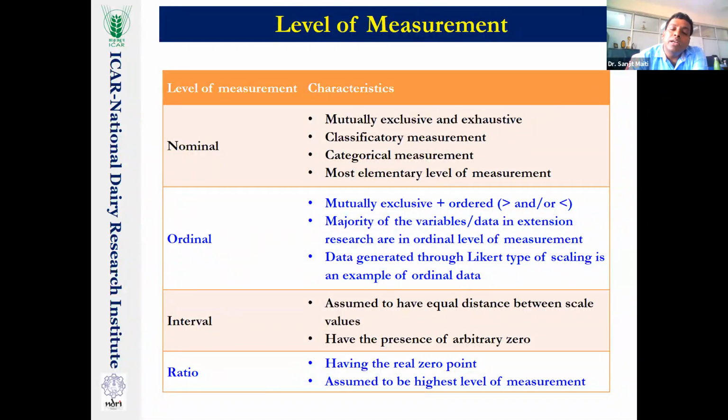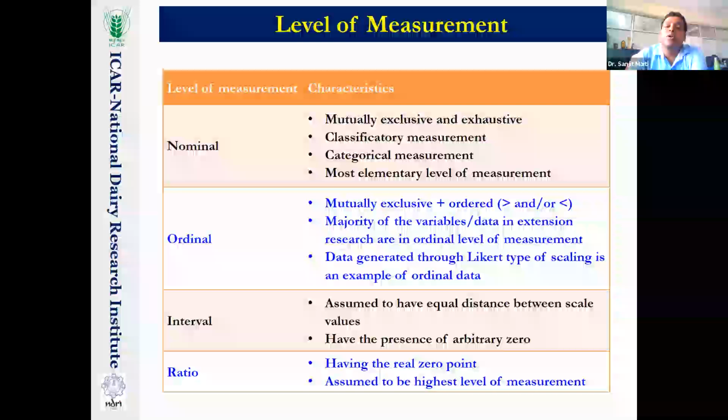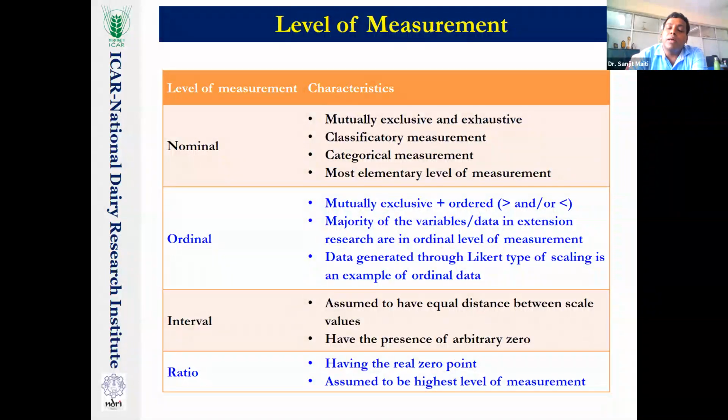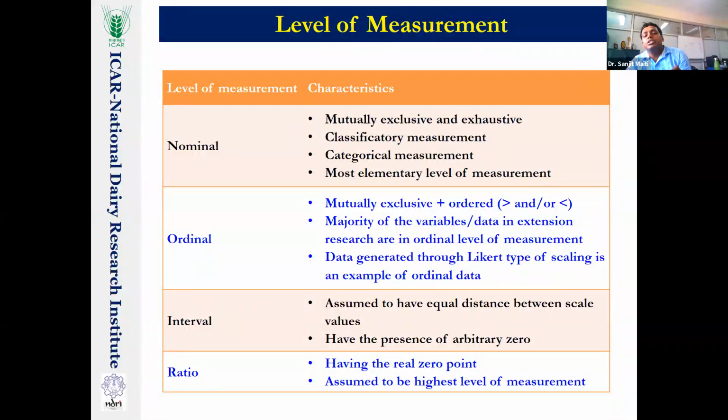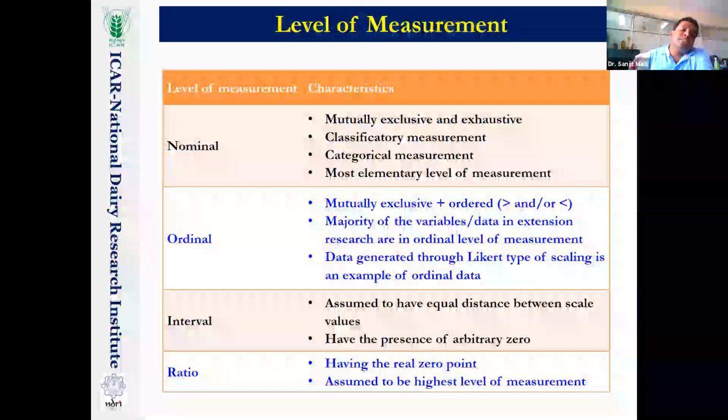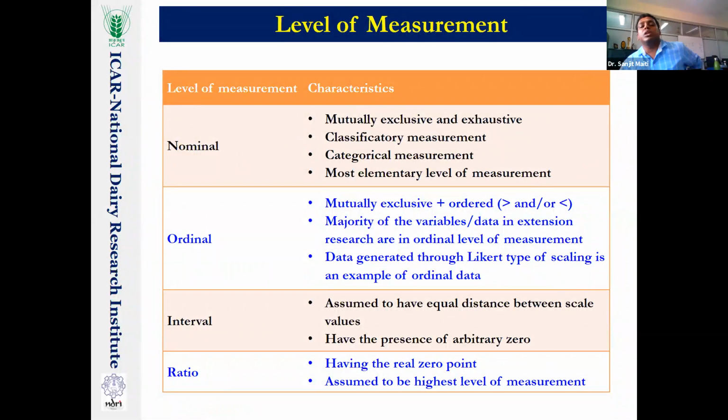If someone's production yield is 0, it means 0. Maybe the crop has been lost, or the animal gives no milk production. That is the 0. Here 0 means the actual 0. All the properties are added, plus the not arbitrary 0, the real 0. This is the unique characteristic of the ratio level of measurement, and it is assumed to be the highest level of measurement, and you are free to use all the statistical tests when your data are in the ratio level of measurement.